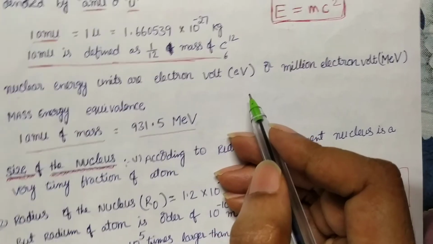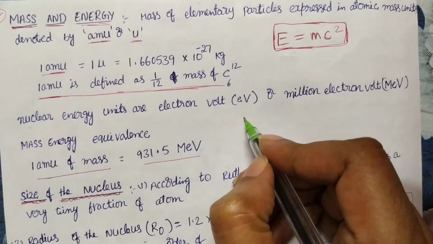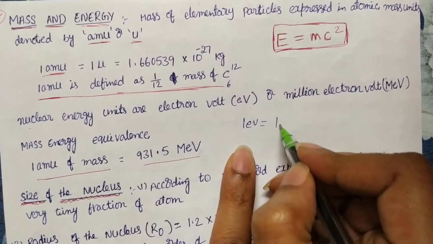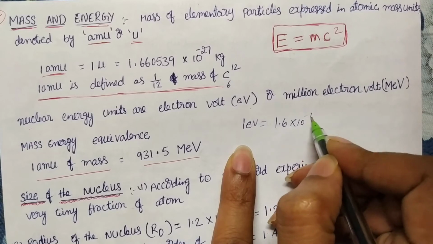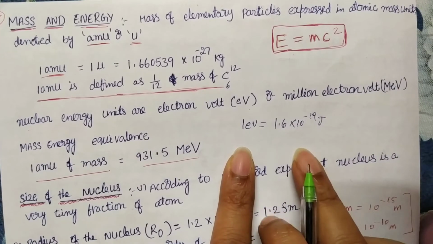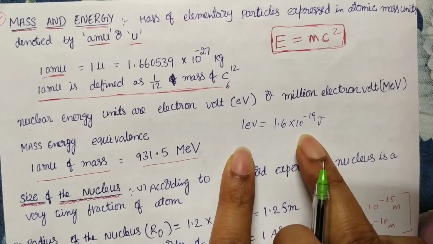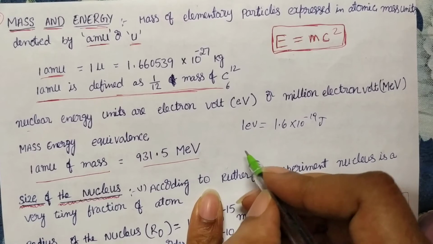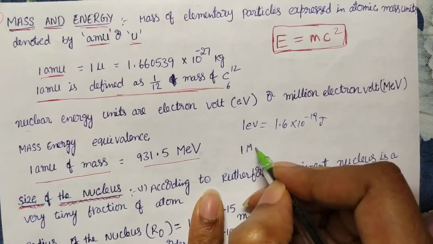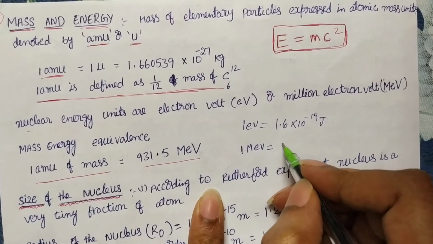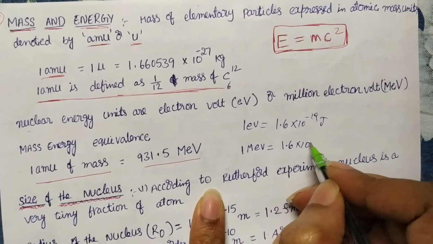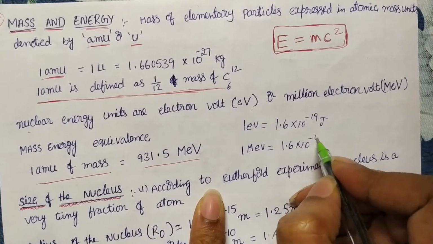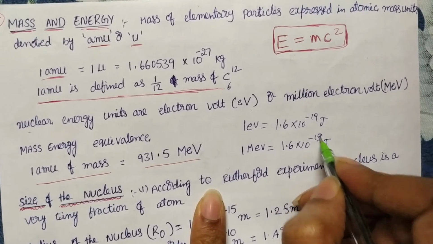What is electron volt? 1 electron volt, the unit of energy in nuclear physics, is equal to 1.6 into 10 power minus 19 joules. This is the SI unit. E is the electron charge, so you can write 1.6 into 10 power minus 19 joule. And here they mention mega electron volt. 1 million electron volt, or mega electron volt, is 1.6 into 10 power minus 19, and a million is 10 power 6. Thus we get 10 power minus 13 joules.